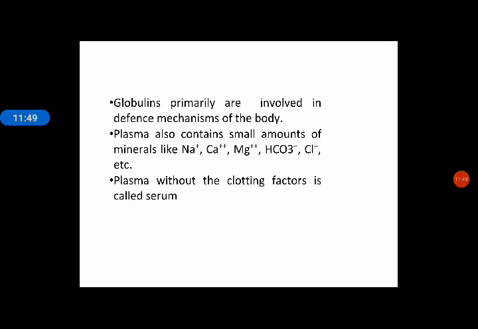These ions or minerals help in maintaining the ionic balance in the blood. Very important last point: plasma without the clotting factor. If the plasma does not have clotting factor in it, then it is termed serum. So plasma without the clotting factor is called serum.